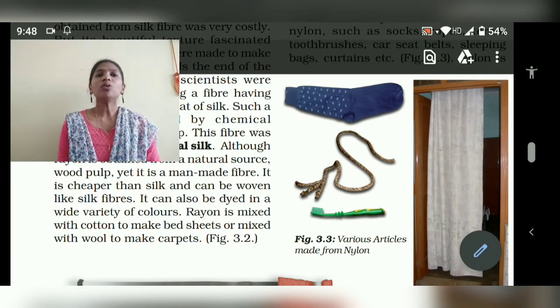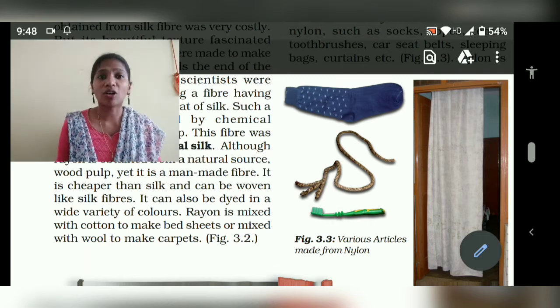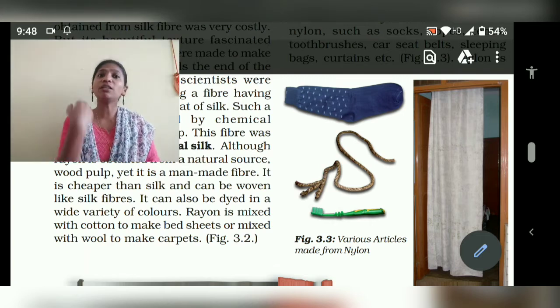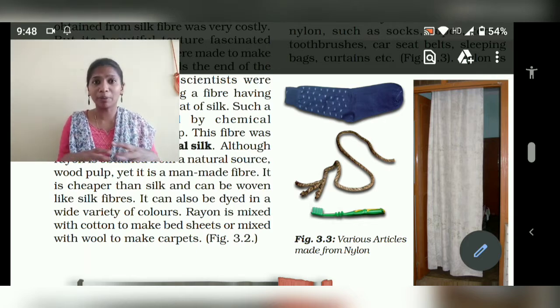So this rayon is mixed with cotton to make the bed sheets we are using, or it can be mixed with wool to make carpets.